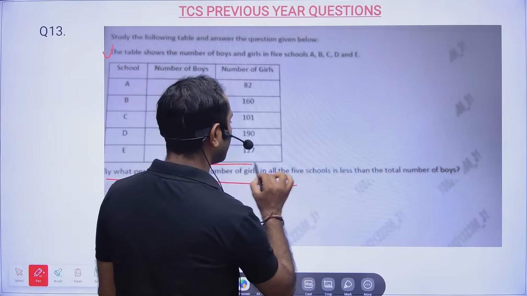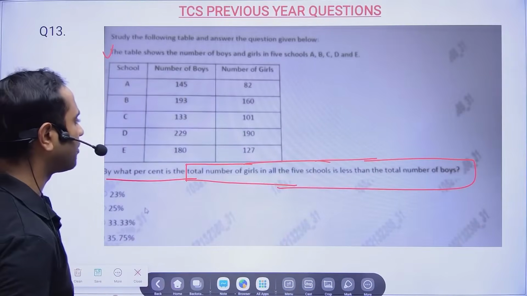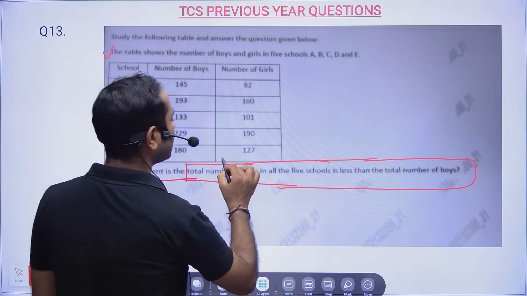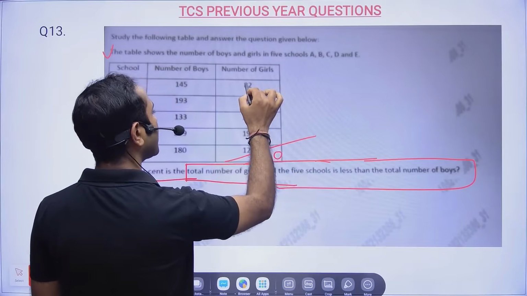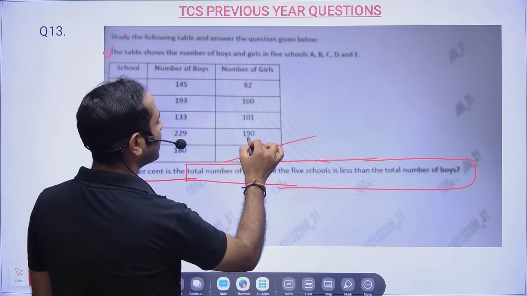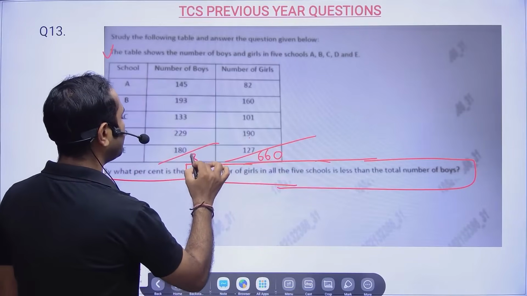By what percentage is the total number of girls in all the 5 schools less than the total number of boys? So what is the total number of girls? Can you tell me what is the value? So 2, 1, 3, 7, 10. Okay, 9, 6, 15. 15 plus 9 is 24, 26, 2, 660. And this, if you add it, will be 860.